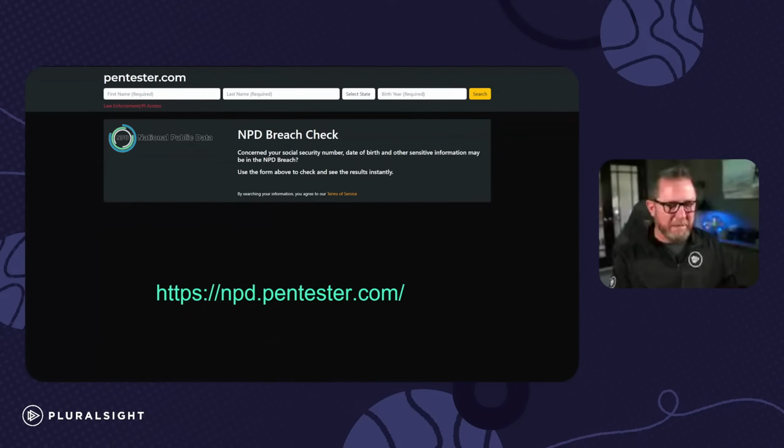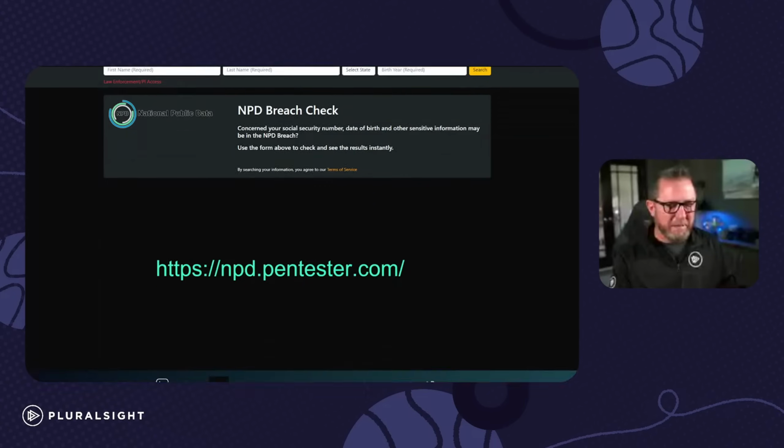Now, as I mentioned before, if something's been breached, if your data has been leaked on the dark web, there's a couple places that you can go, and this is where you're being a good internet citizen. You can check your friends or your parents or whatever to see if their data is out there. That's how they get that information, and how they send those phishing emails. This first one is NPD breach check, at pentester.com. You put your information in, and it's going to tell you whether or not it's been leaked.